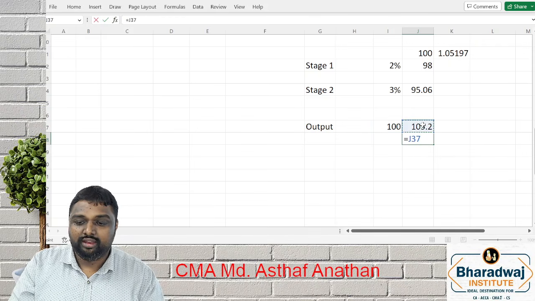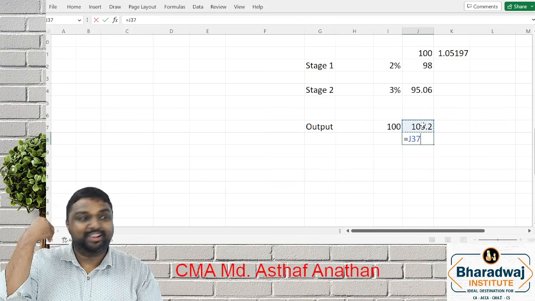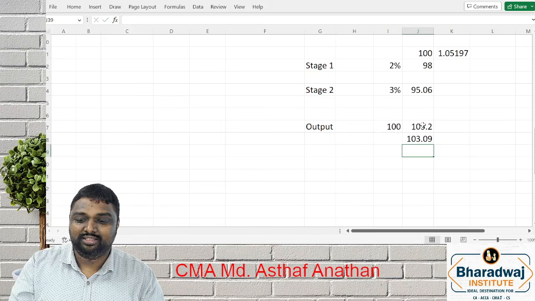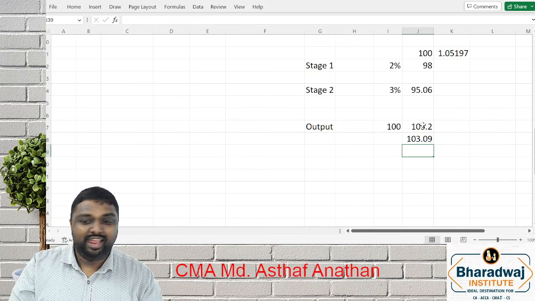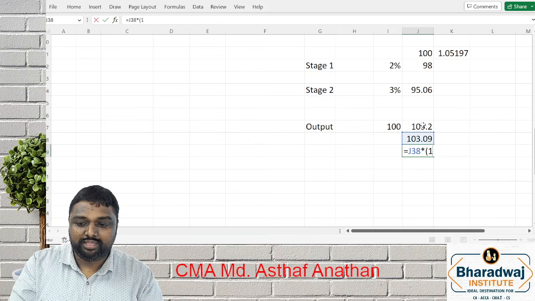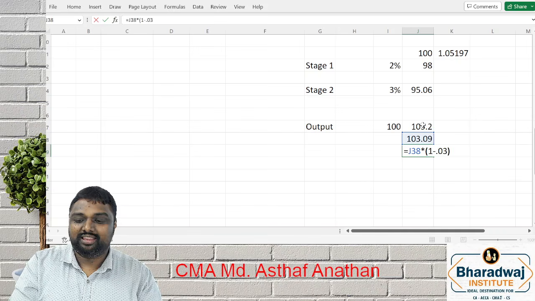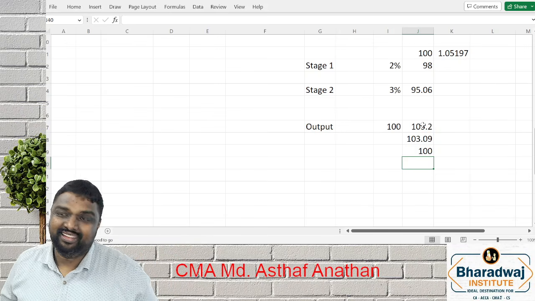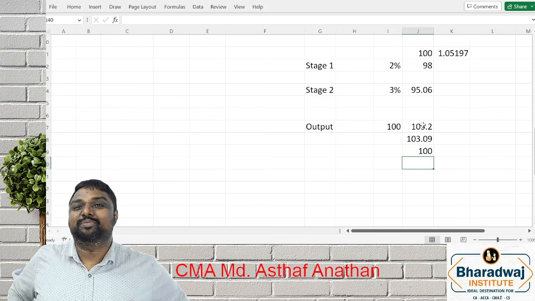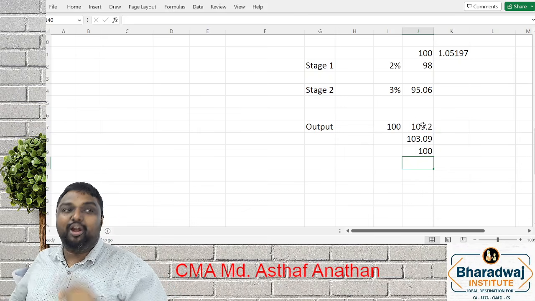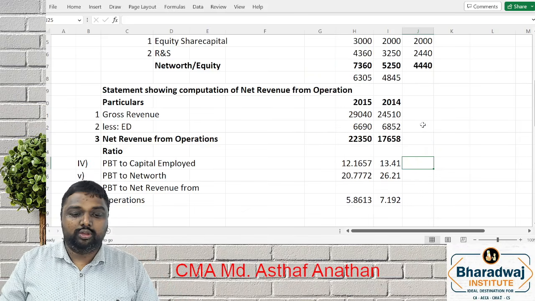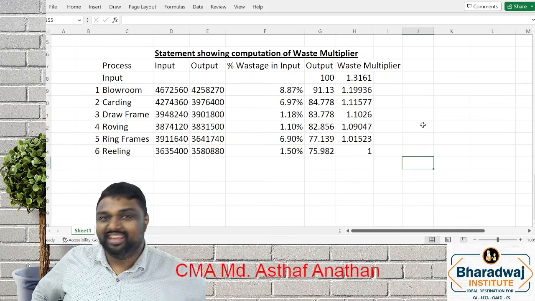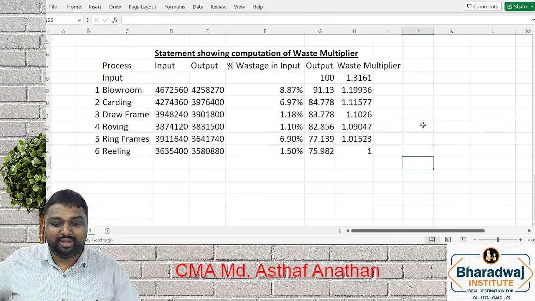Now we'll check it. First process, 2% loss. In your calculator, please give minus 2%. You will get 103.09. Now again in your calculator, please give minus 3%. You will get exactly 100. Correct or not? So this is simply the concept of waste multiplier. Hope all of you are clear. You can take your own time and copy, my dear friends.